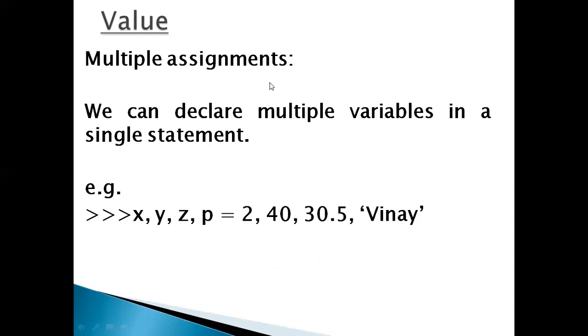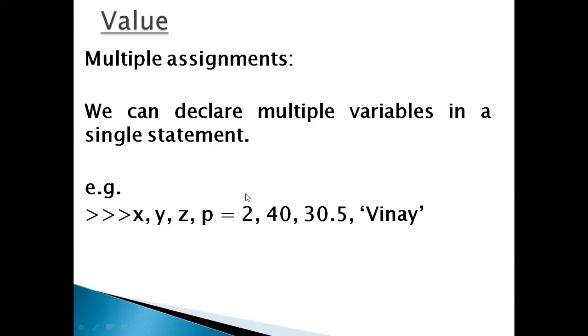Multiple variables can also be assigned. With multiple assignment, we can declare multiple variables in a single statement. Here in Python, compared to another programming language where we need to write seven, eight, nine, ten, so many lines to get the output, we can assign different types of values to variables in a single line. See, x, y, z, p, these variables are separated with commas. These are the different variables and these are the values.